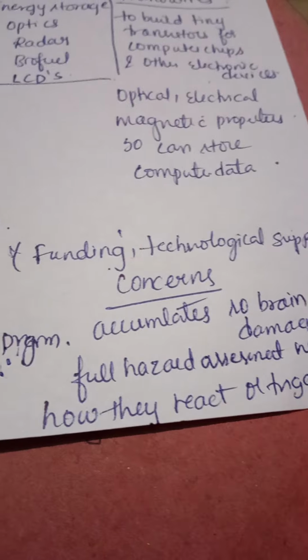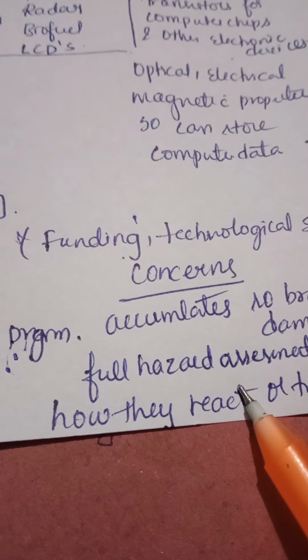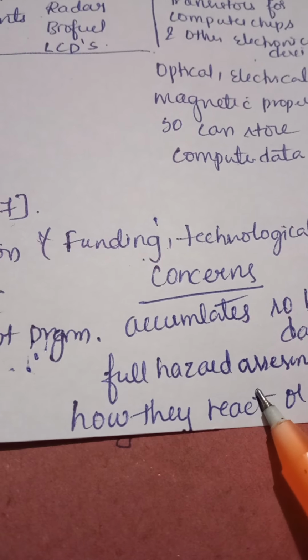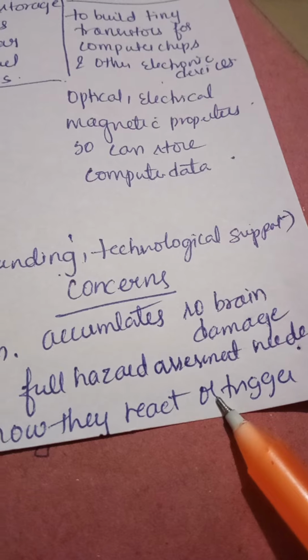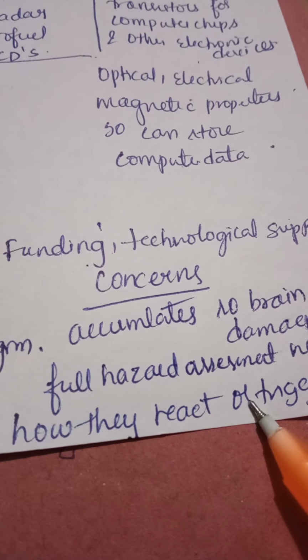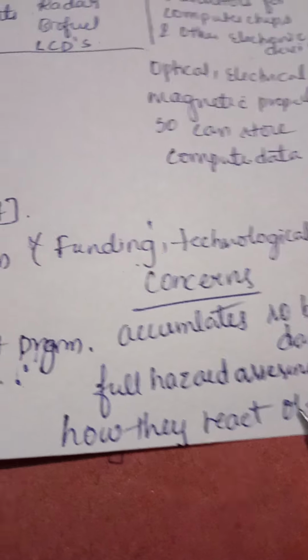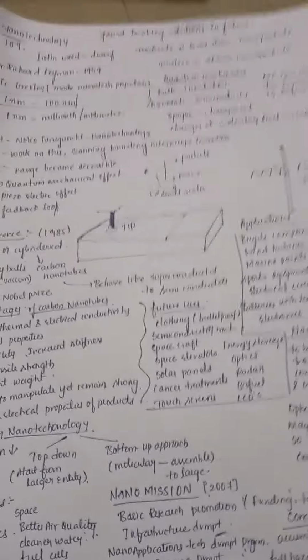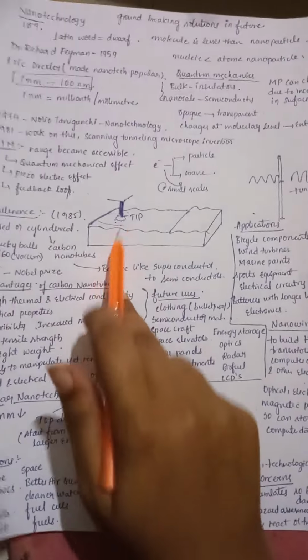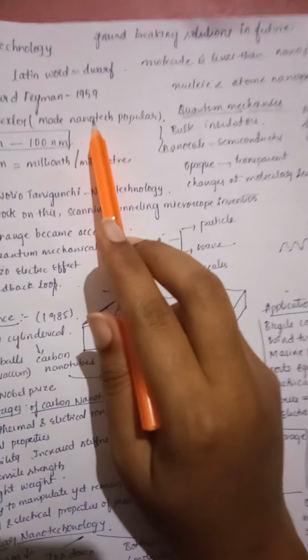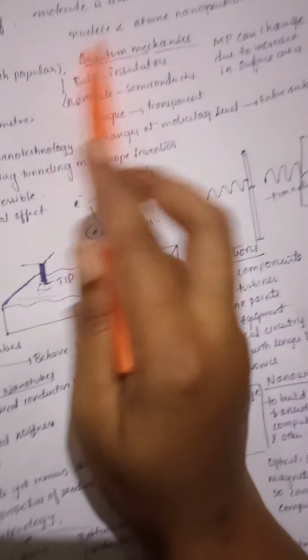And as these nanoparticles are very small, they may travel very large distances in the atmosphere, and we don't know how they react or trigger when they meet other particles. So this is all about nanotechnology, and its future scope is very wide. It will provide groundbreaking solutions in the future. Thank you.